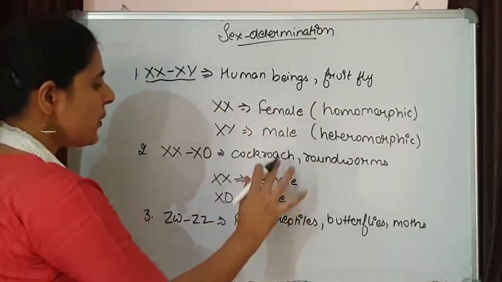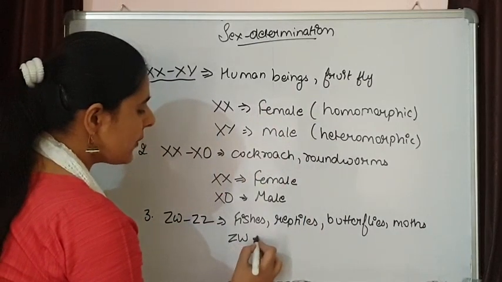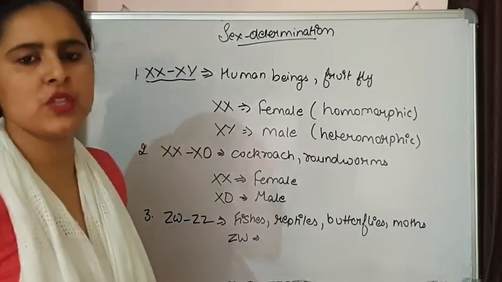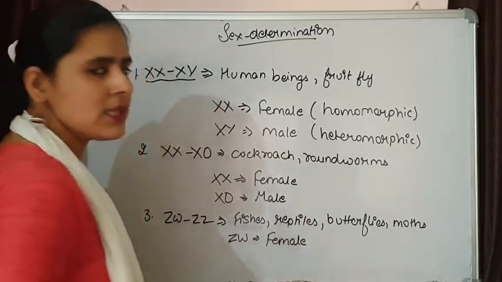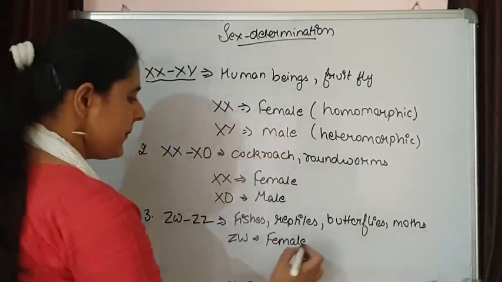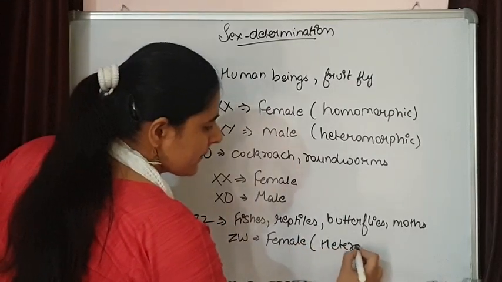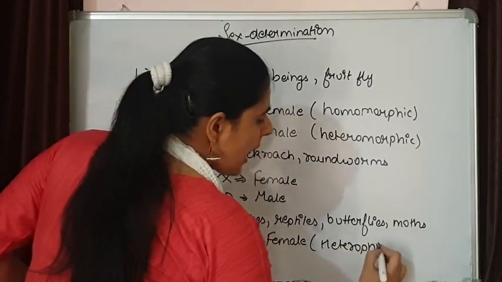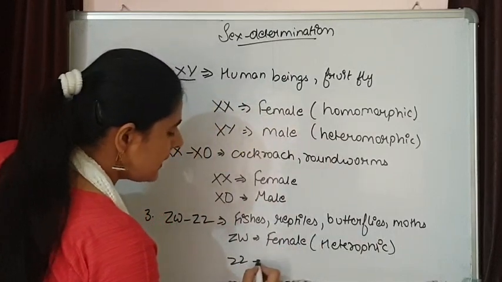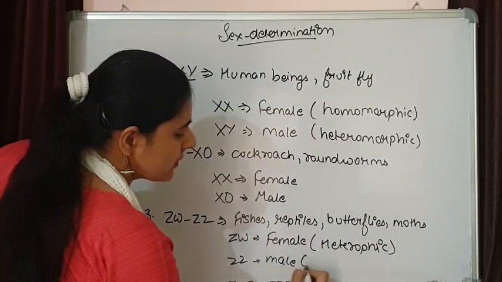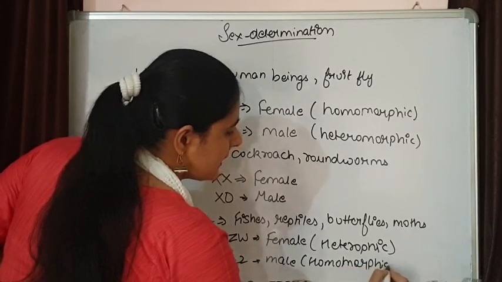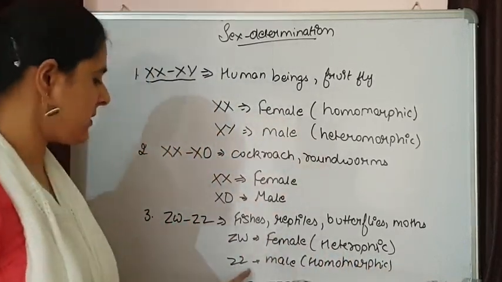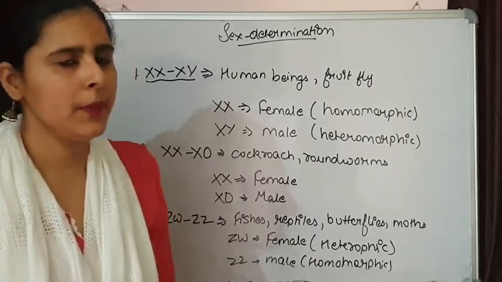The difference from the earlier one is that here the ZW, the heteromorphic situation, is shown by females. The female is heteromorphic, which is different from the upper cases, and the male is homomorphic. ZW is going to behave as a female, and ZZ is going to behave as a male.